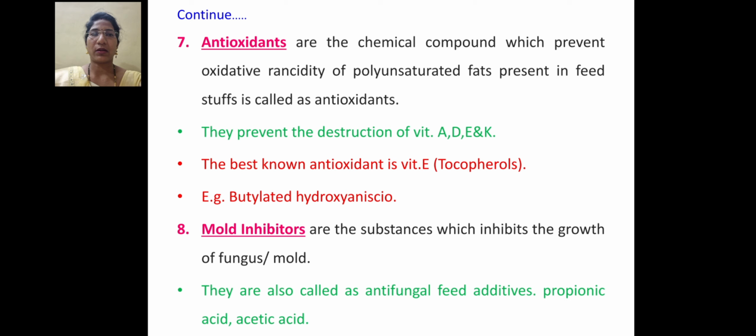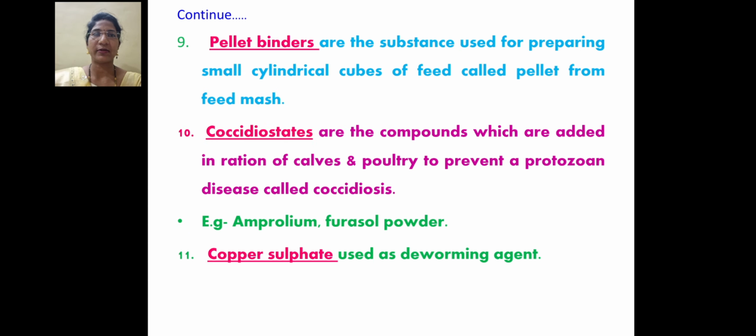Then mold inhibitor, that inhibits the growth of fungus or molds. They are also called antifungal feed additives. Examples are propionic acid, acetic acid. Then pellet binder.